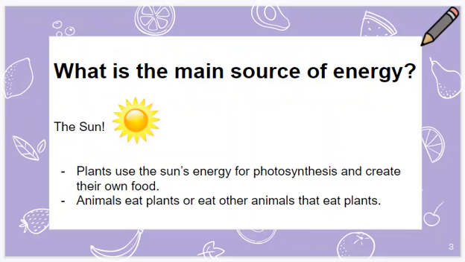The main source of energy comes from the sun. Plants use the sun's energy for photosynthesis and create their own food. And animals eat plants, or they eat other animals that eat plants. But the main source of energy is the sun.